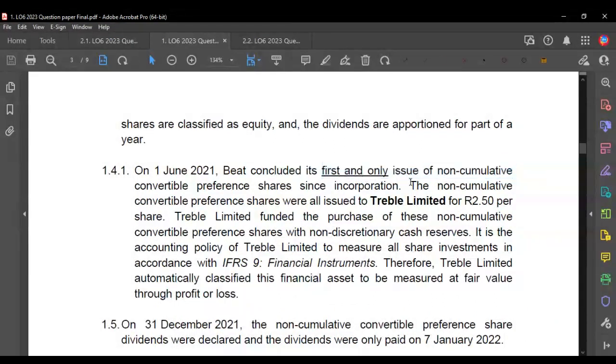Right? Then we see that the shares were all issued to one company called Treble Limited, right? So the company we're currently working for is Beat Limited, and now they've introduced Treble Limited. And it says that the share price was 250 per share. Okay. We also hear that Treble had funded this purchase with cash reserves, right?